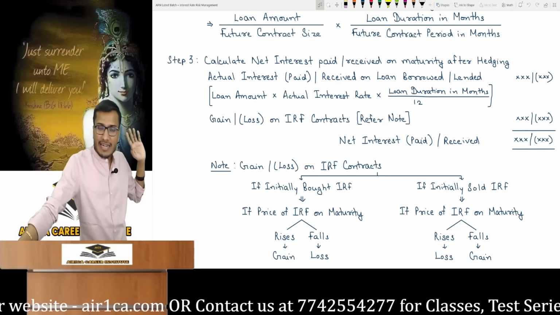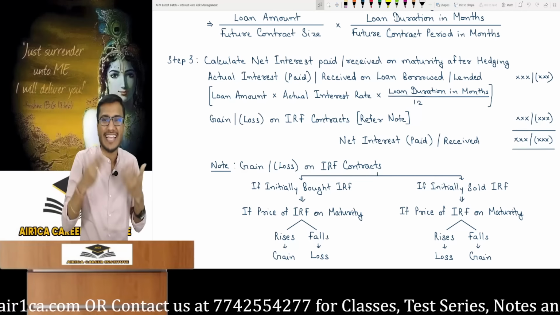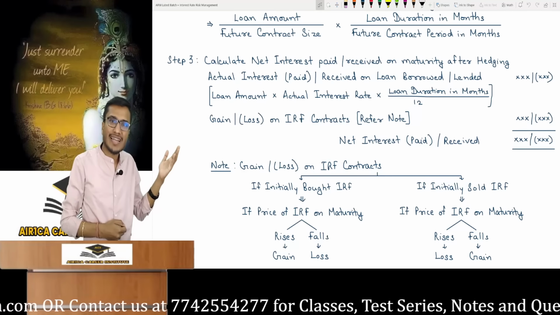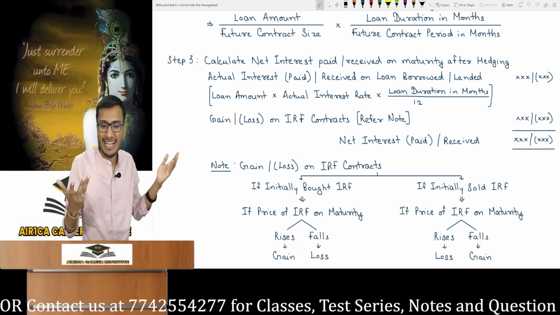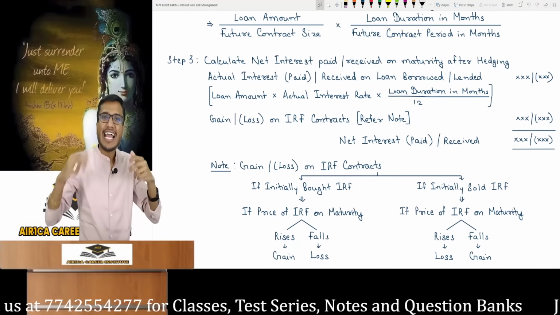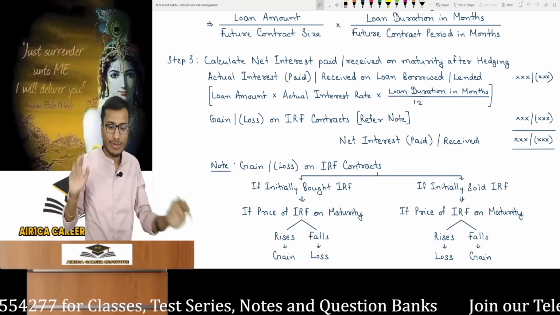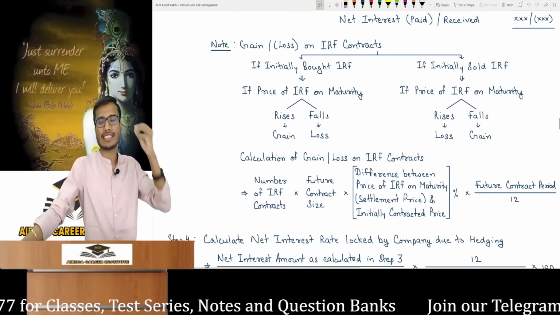You will take the actual interest paid on the loan, and then there will be a gain or a loss on the IRF contract which you have made. So you take that and you will get the net interest paid or received. If you have actual interest paid and there was a loss, both payments add up. And if there was a gain here, it will be netted off. It's a simple calculation.